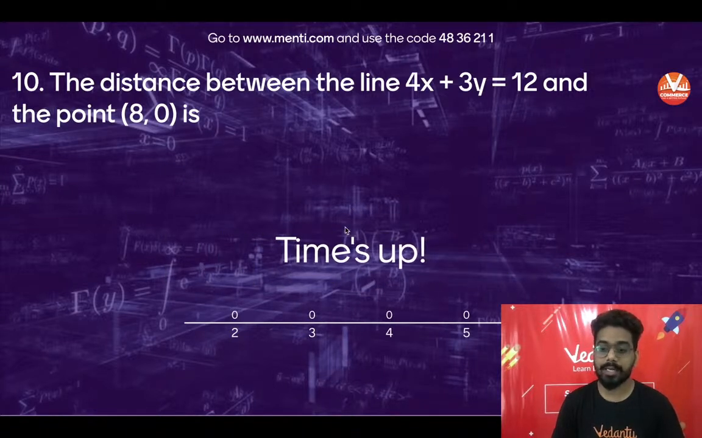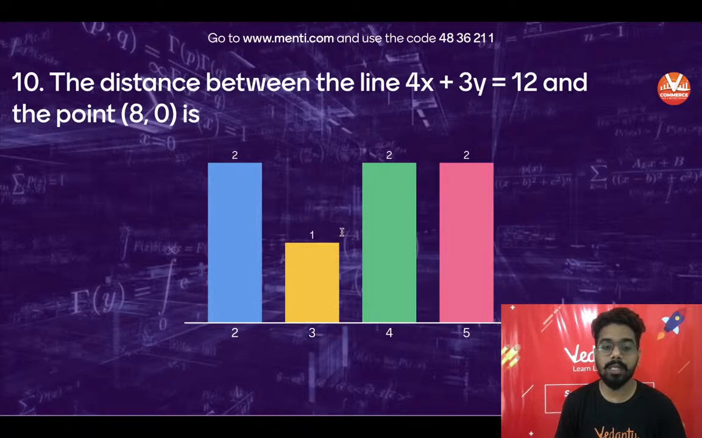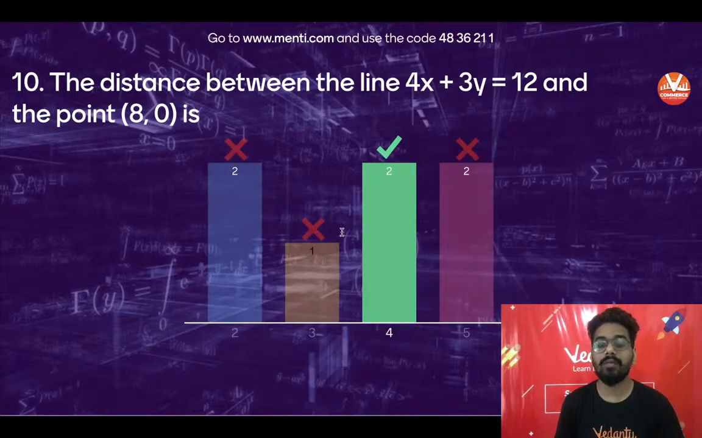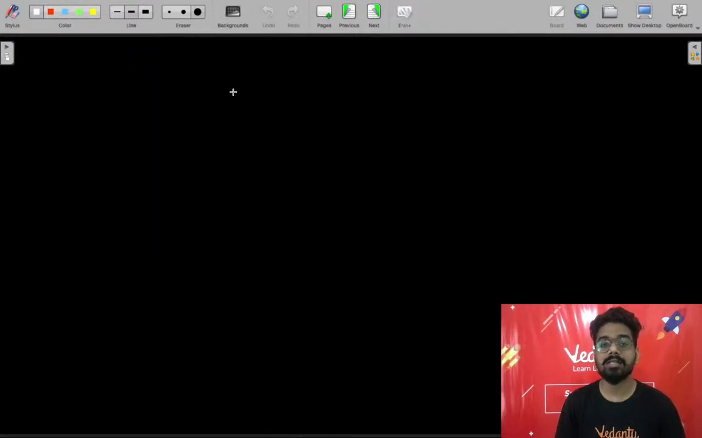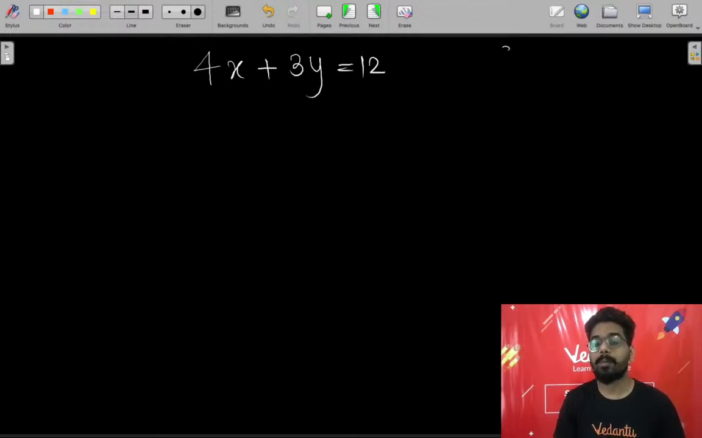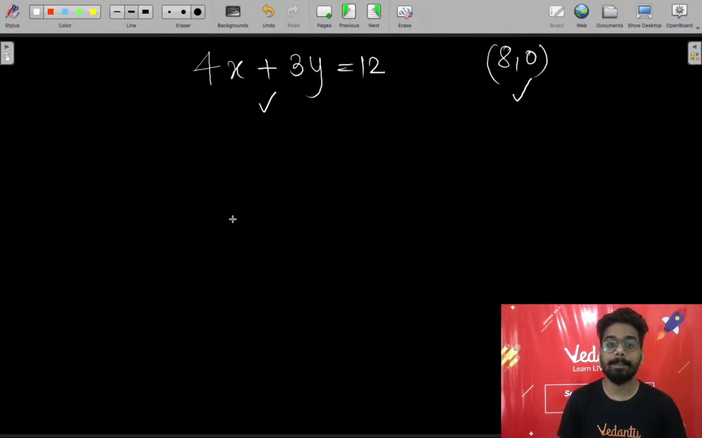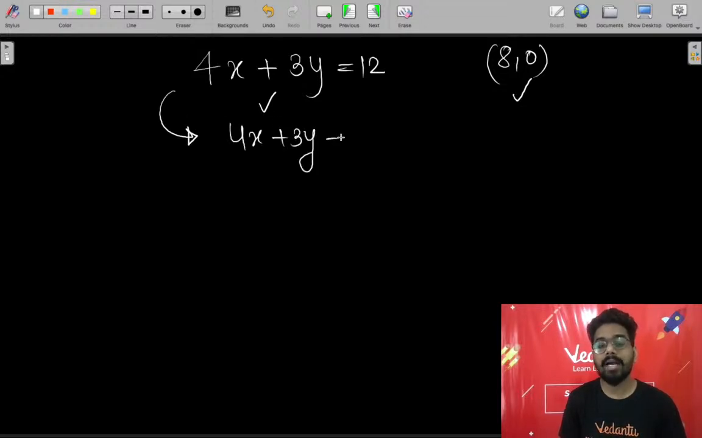Time is up. Great. So out of all 11 people, only 7 have answered this and only 2 are correct. We will see who has given the right answer. Now, the question is 4x plus 3y is equal to 12 and the point is (8, 0). We want to calculate the distance of this point from this line. First of all, I will convert this line into the format 4x plus 3y minus 12 is equal to 0.